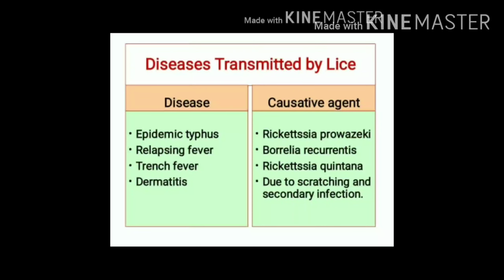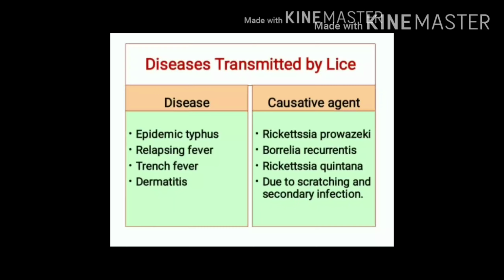Louse is an important vector, an arthropod which can transmit certain disease agents. Out of the three types of lice we discussed, it is only head louse and body louse that can transmit certain disease agents. So let's see what are the diseases transmitted by lice.